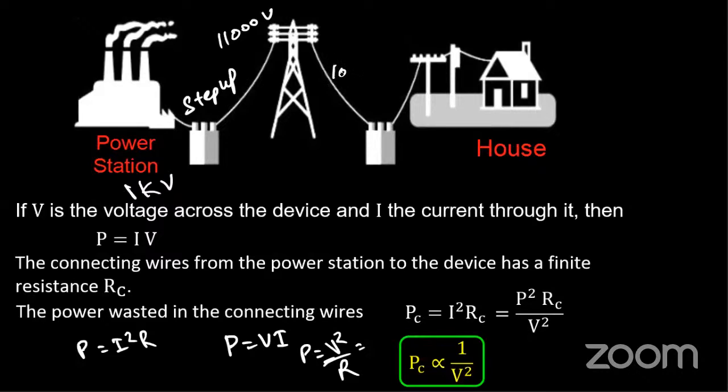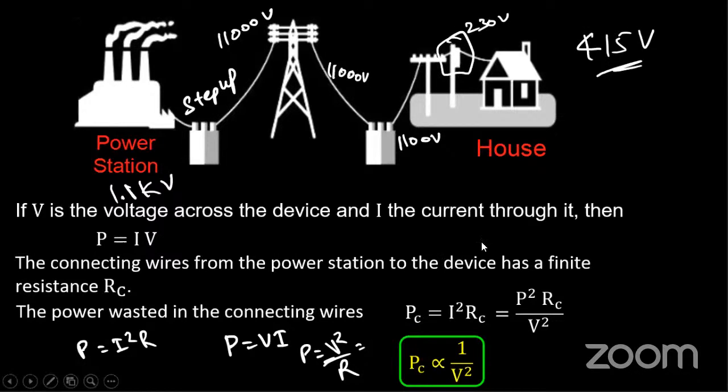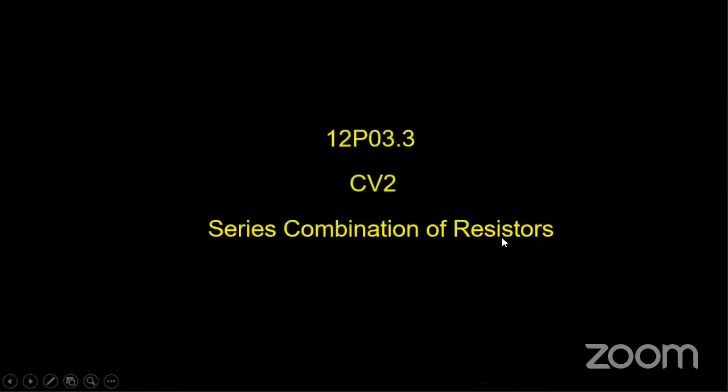Then I'll take 11,000 volts and step down to 1.1 kV, and then further step down to 230 volts and supply to your home. On your poles you have a separate transformer which will reduce this 1000 volts to 230 volts. For industries it will step down to 450 volts. We will study this in detail in our AC chapter, so don't worry much.